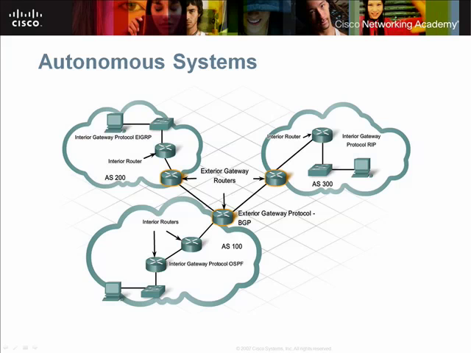In order to better understand packet forwarding, we must first understand the structure of the Internet. The Internet has grown to an extremely large size, so large that it can no longer be viewed as a single entity. Network engineers now view the Internet as a collection of groups of networks. These groups are called autonomous systems, and each group is under a common administrative authority. Examples of autonomous systems include Internet service providers and large global businesses.